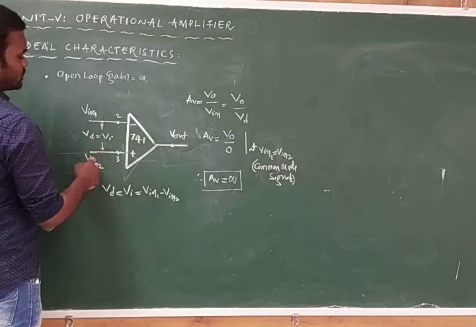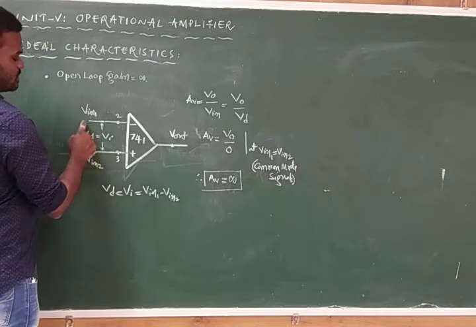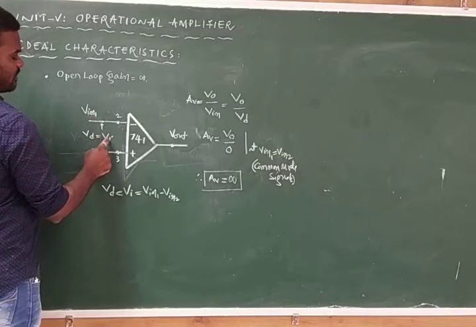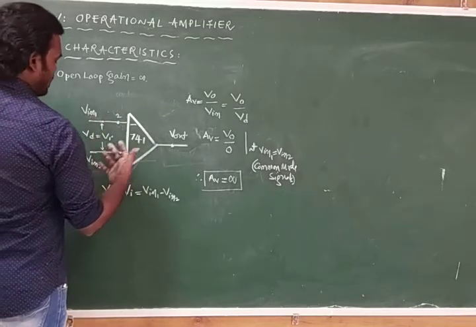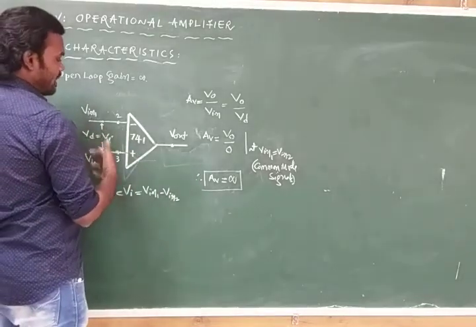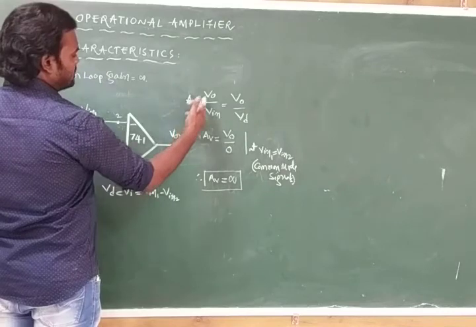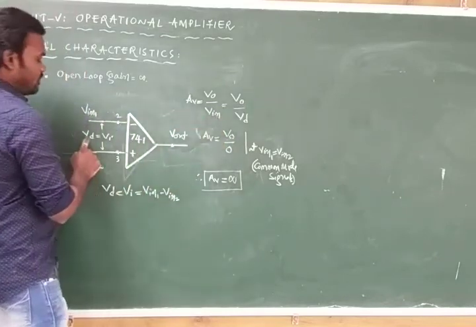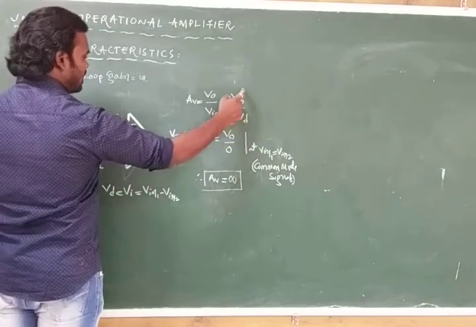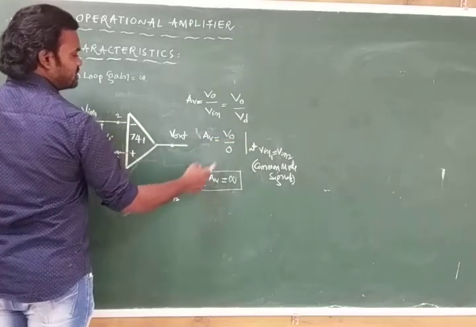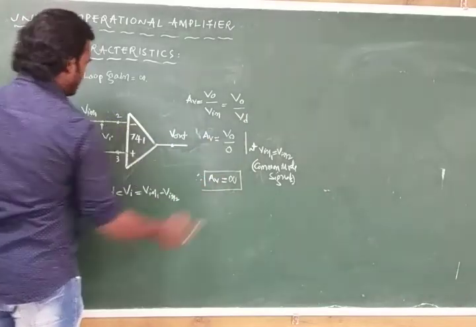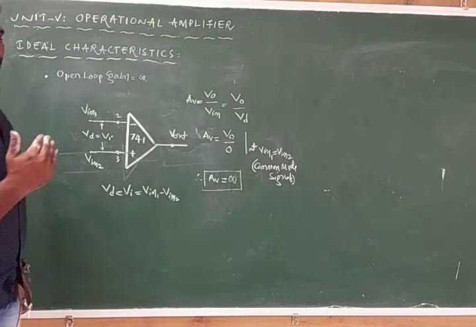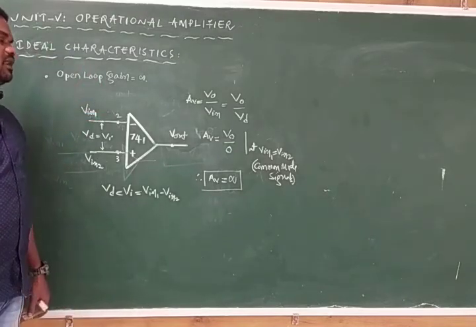According to the basics of the operational amplifier, it accepts the difference between these two signals as the input, so Vd is nothing but Vi, which is Vin1 minus Vin2. The open loop gain AV is equal to VO by Vin, and Vin can be written as Vd, the voltage difference, so AV is equal to VO by 0, because we are taking Vin1 equal to Vin2, because in ideal cases the operational amplifier is designed to accept the two same signals.